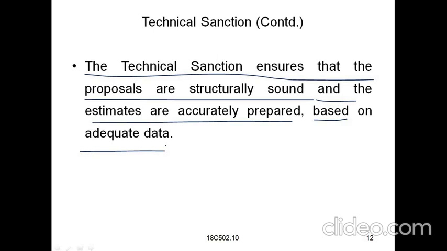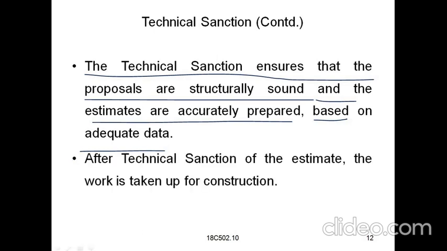And the estimates are accurately prepared. For whatever project structure we have taken, the bill quantities, the estimates are also prepared correctly, approximately and exactly, based on adequate data. Adequate data means whatever the drawings or plans or site condition, and the surrounding areas, that is nothing but adequate data. So based on this data the detailed estimate will be prepared.